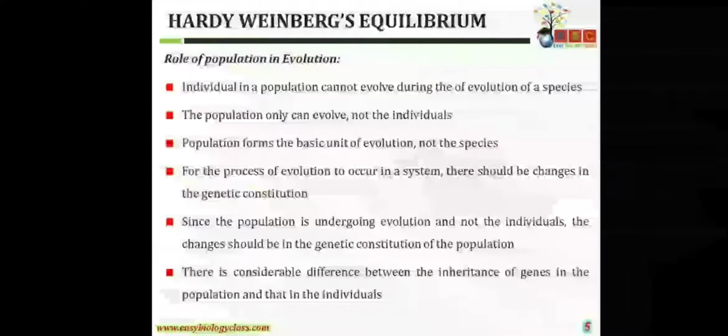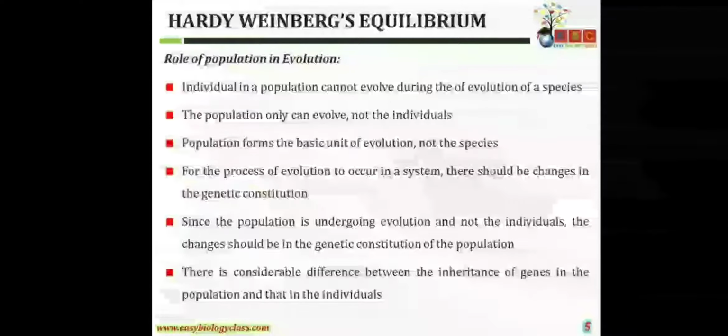So the take-home from this example is that the inheritance of alleles or genes in the population was more for blood group O, that was the i allele or IB. But the inheritance of the allele IA will be there in those individuals who survive the pandemic, and they will transfer it to their future generation. But because of this pandemic, the total overall genetic frequency has changed. So the population has evolved.